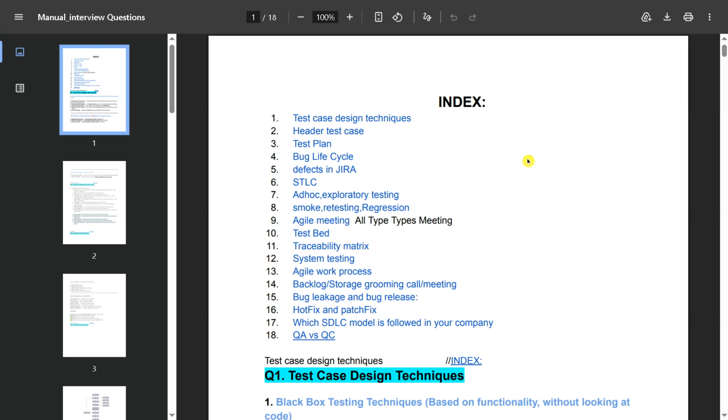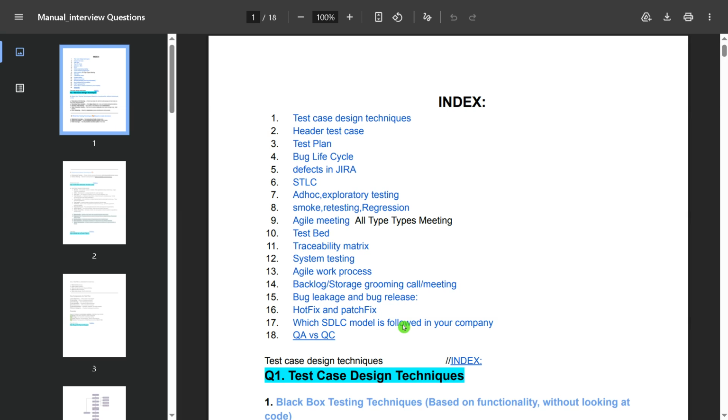You can see here is our index of questions: test case design technique, header of test cases, test plan, bug life cycle, defect in Jira, STLC, ad hoc testing, exploratory testing, smoke testing, regression testing, and agile meetings, all types of meetings, what is the requirement traceability matrix, system testing, agile work process, backlog, grooming call, meeting call, bug leakage and bug release, hot fix and patch fix, which SDLC model is followed in your company, QA vs QC.